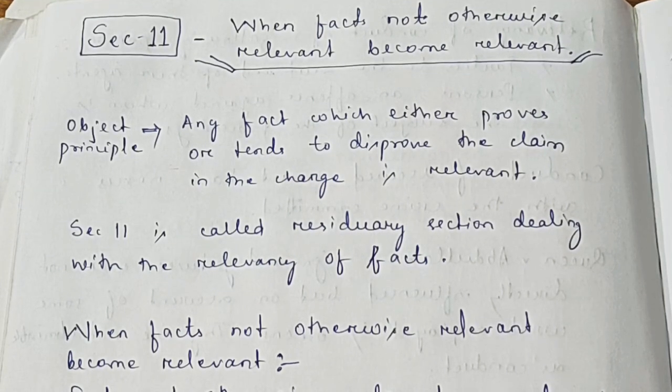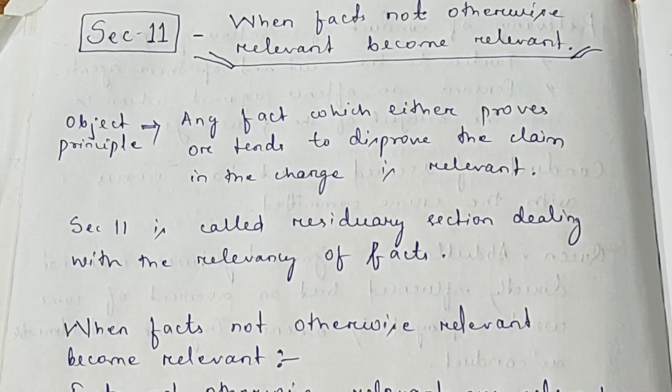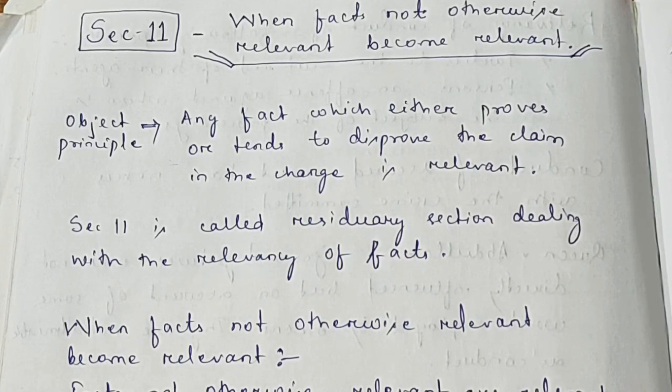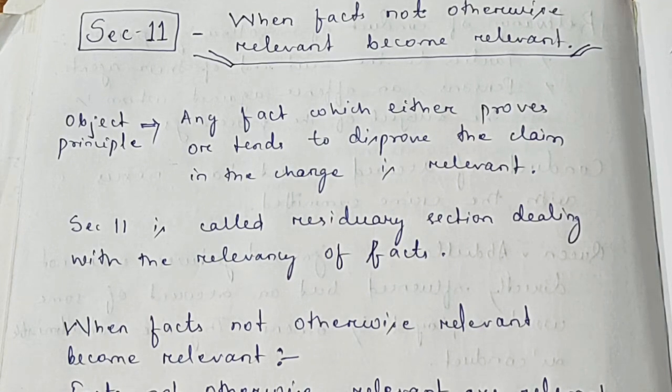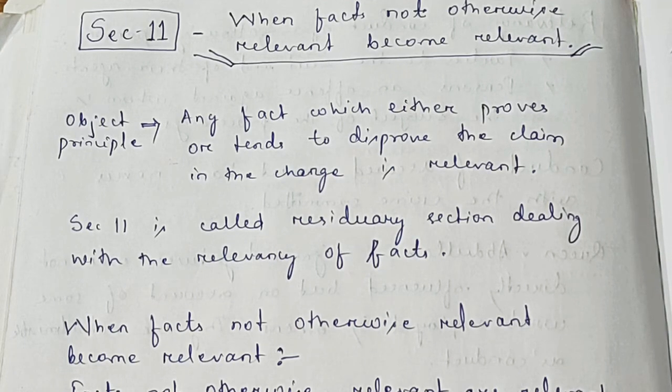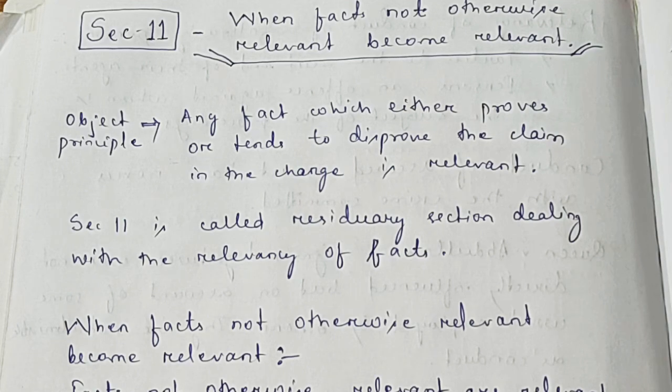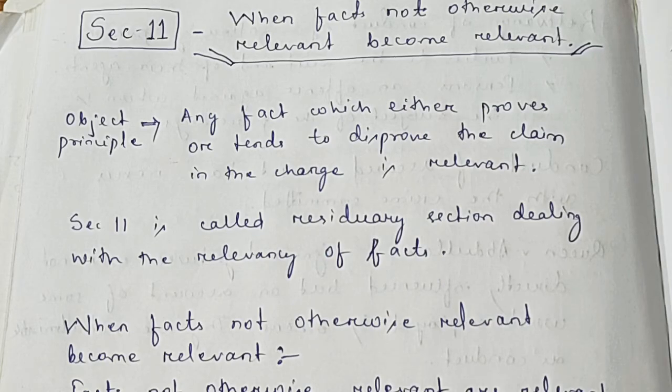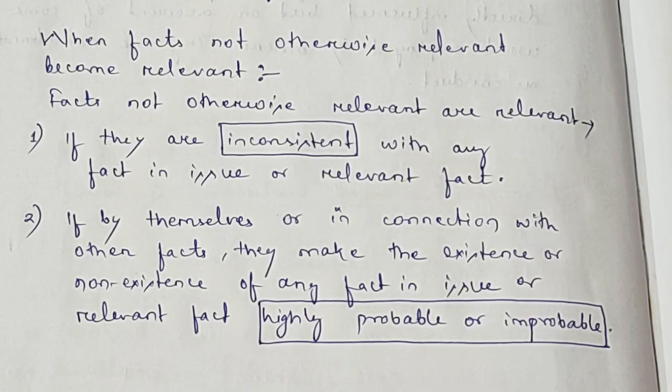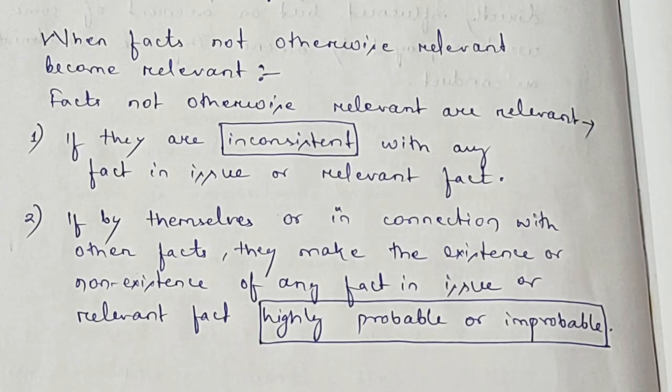Hello everyone. Today we will learn what is Section 11 of the Indian Evidence Act, which says when facts not otherwise relevant become relevant. The principle of this section is any fact which either proves or tends to disprove the claim made in the charge is relevant, and it is also called the residuary section dealing with the relevancy of facts. So this section commences with the words, facts not otherwise relevant are relevant.